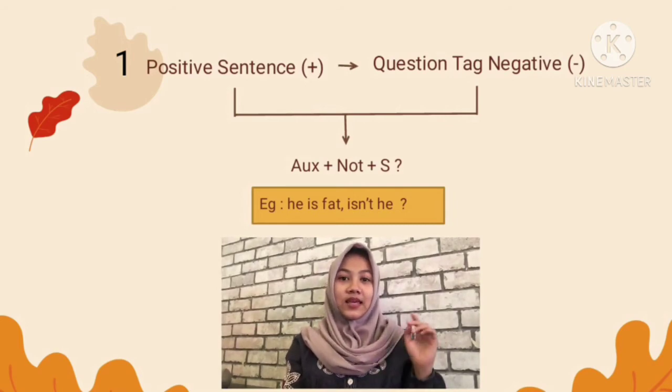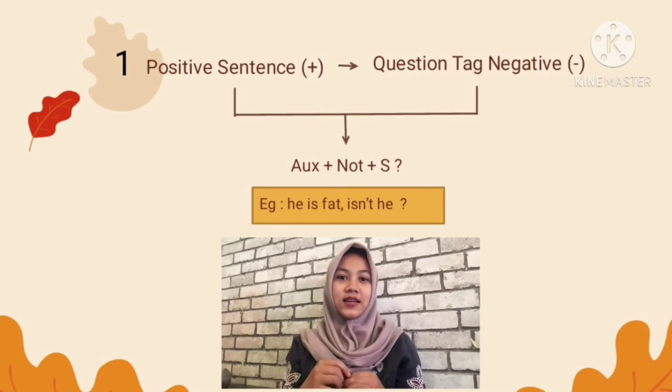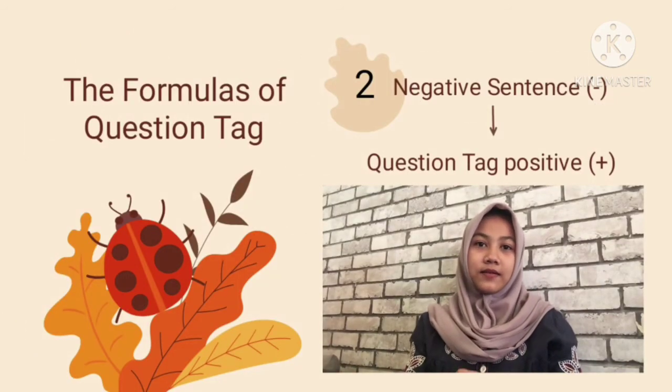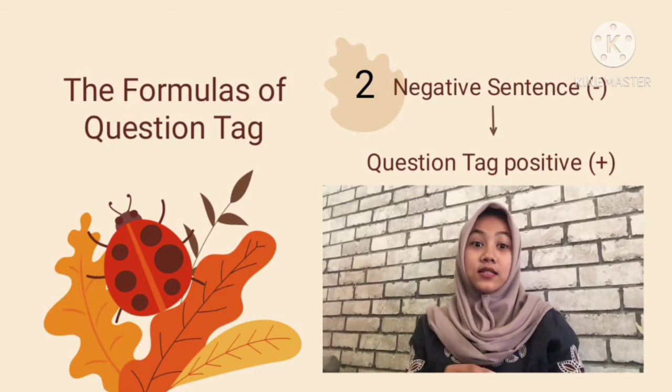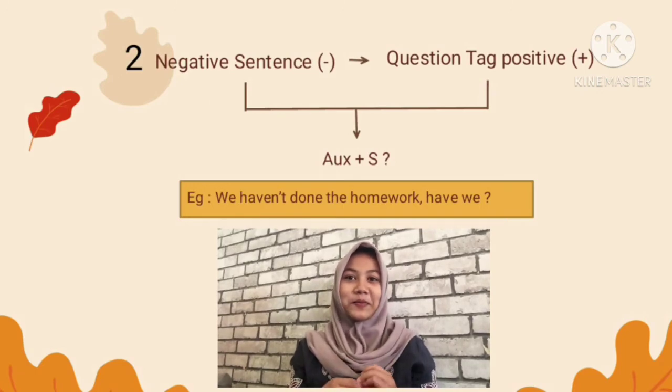For example, he is fat, isn't he? He is fat is the positive sentence, so we need to write isn't he as the negative form of the question tag. Second, if the sentence is negative, then you must follow it with the positive question tag. So the formula for the positive question tag is auxiliary plus subject.